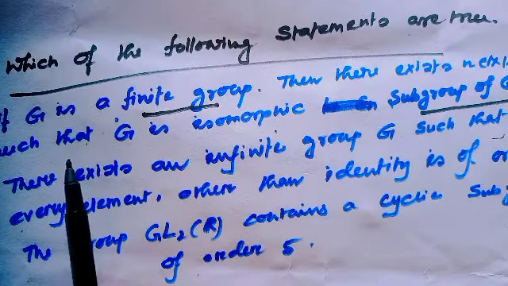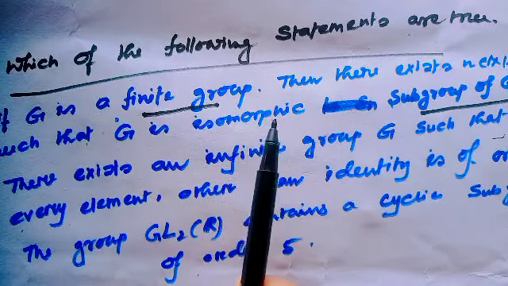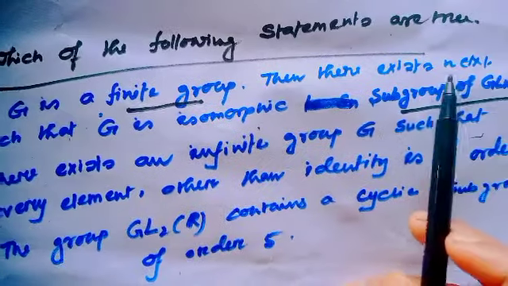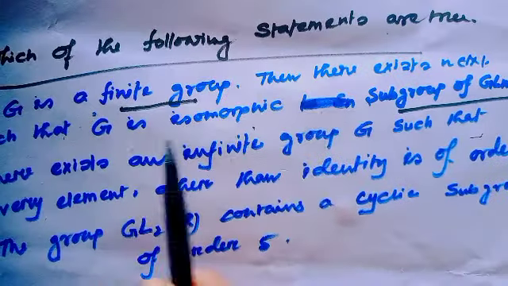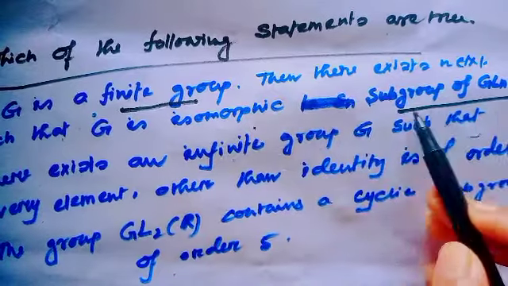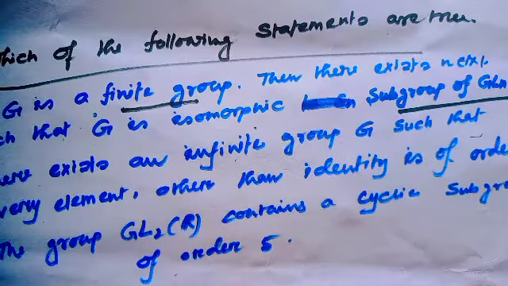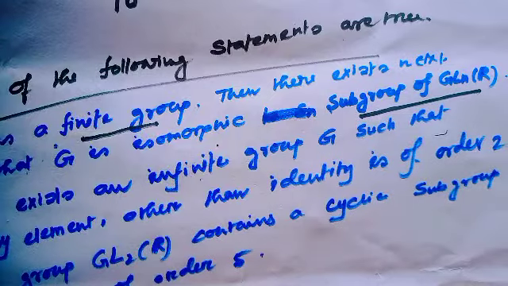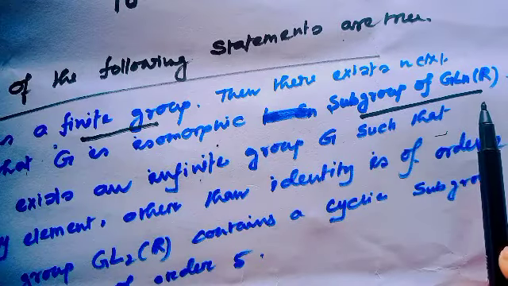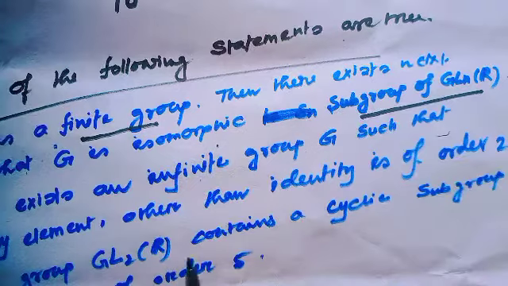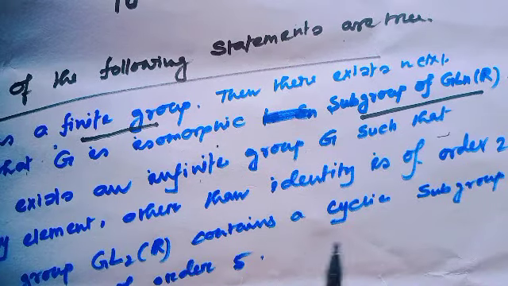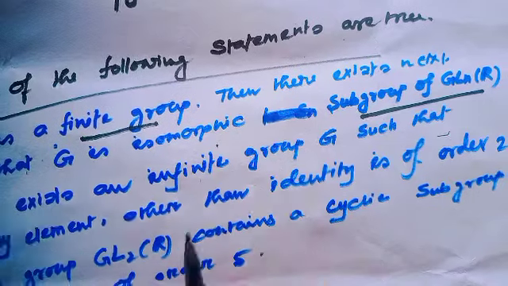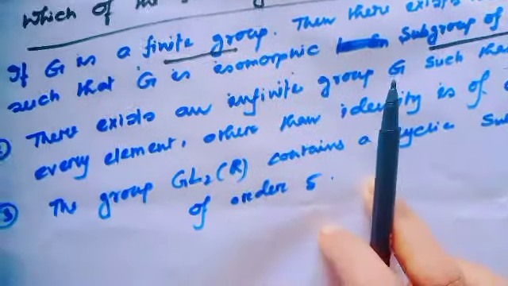Option 1: if G is a finite group, then there exists n belonging to the natural numbers such that G is isomorphic to a subgroup of GL_n(R). We all know the GL_n(R) group. This is the set of all n cross n invertible matrices with real entries. That means we have to prove any finite group is isomorphic to a subgroup of GL_n(R). At first I will verify the first option.